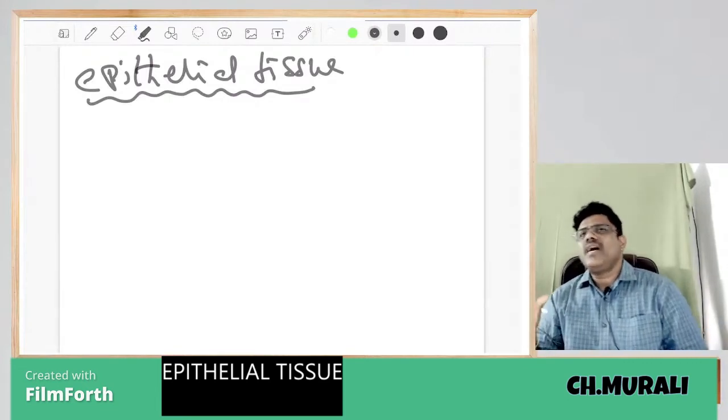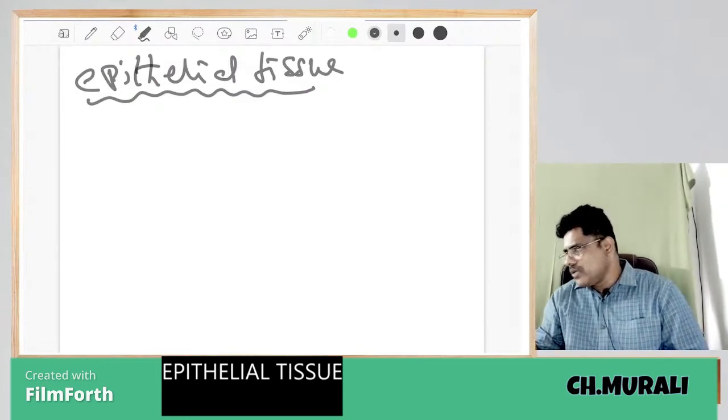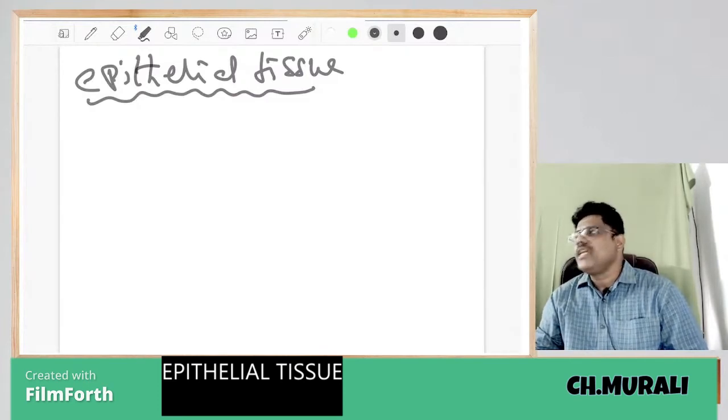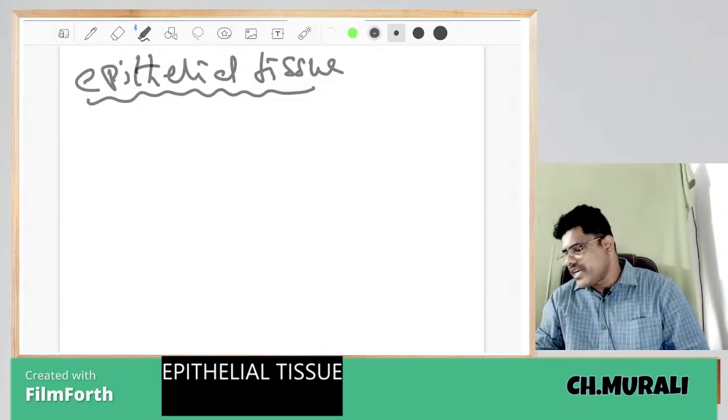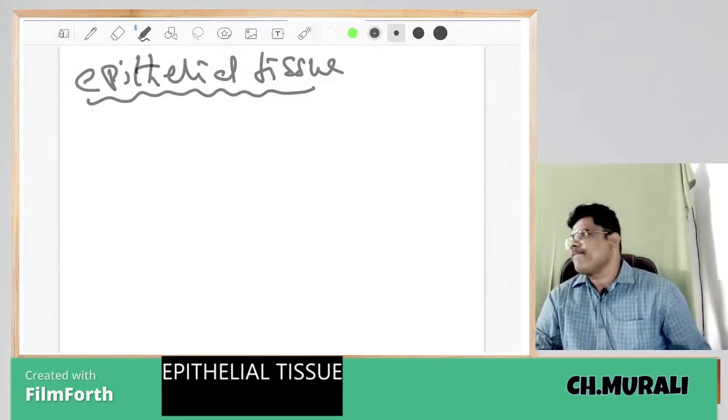Our organs like kidney, liver, heart, lungs are covered by the epithelial tissue. Organs outside epithelial tissue, body outside epithelial tissue present.